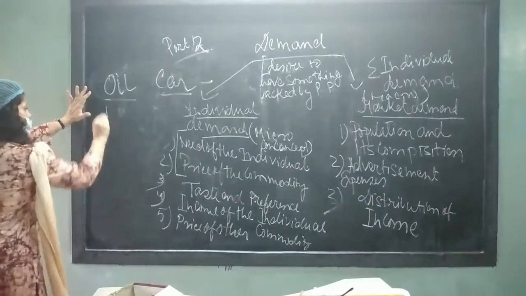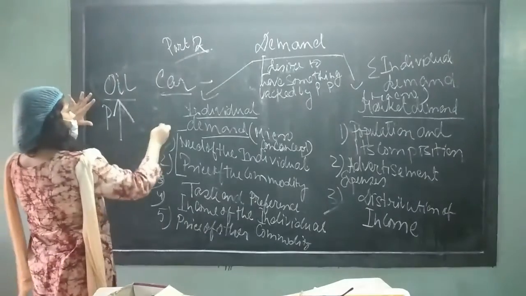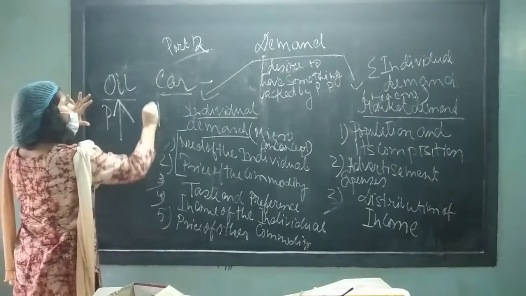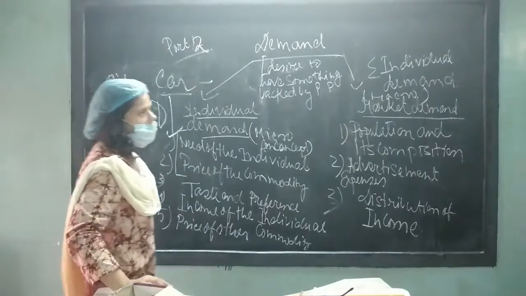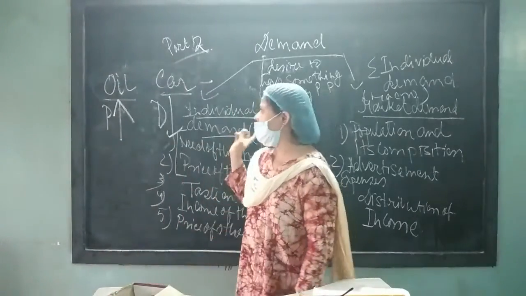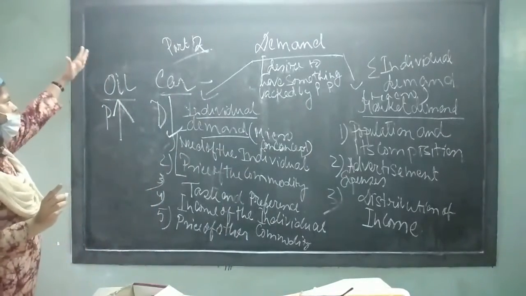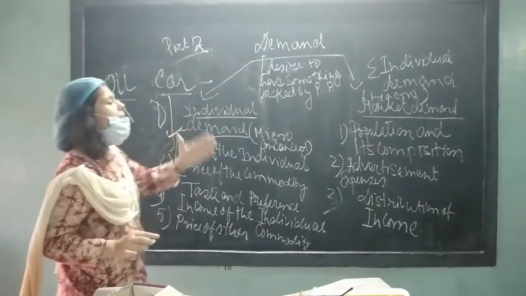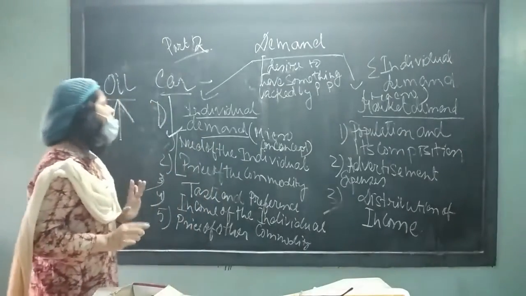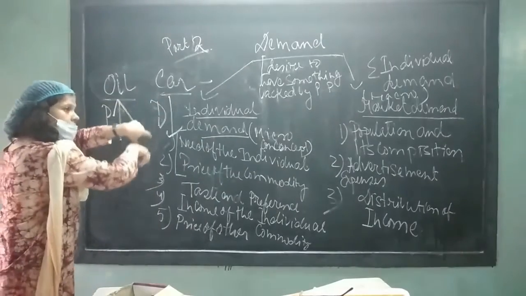So if the price of oil increases, the consumption of the car, that is the demand for the car, will fall down. Definitely. Nowadays people will not purchase cars because fuel like petrol or diesel has shot up at an exorbitant rate. So the consumption of cars will drop.